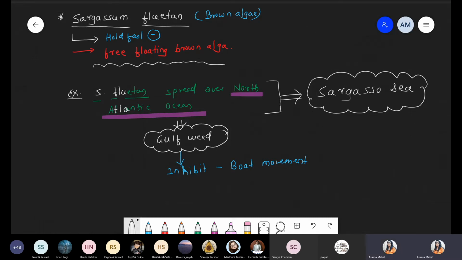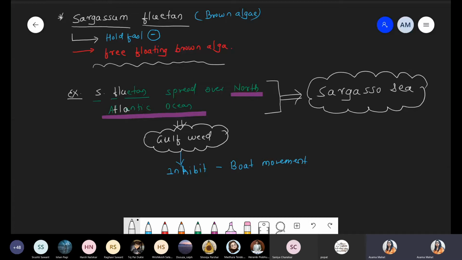Just check the chat box. One image you can see. There is one swimmer trying to remove all that free floating fluitans because it is spread everywhere. And in the second image you can see how it is spread all over the water body, because it's a brown algae with a large size, right?